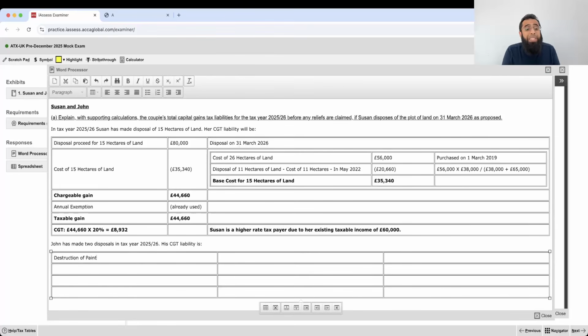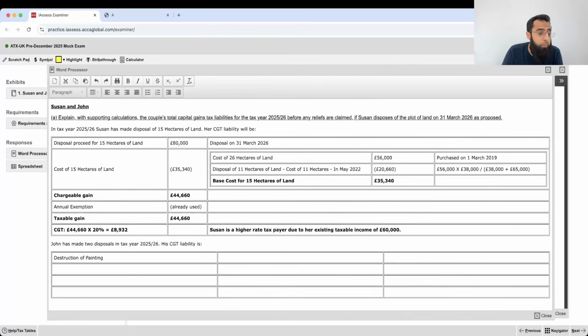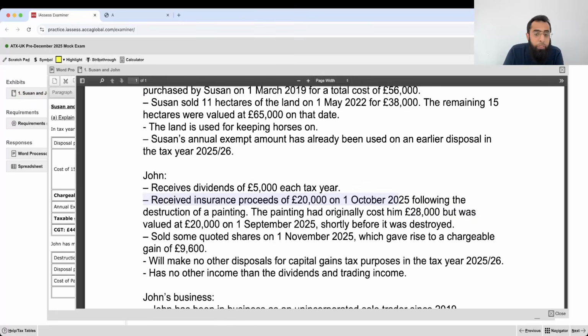Destruction of painting. Okay, so on destruction of painting, he got 20,000 pounds. Disposal proceed is equal to insurance proceed. He got 20,000 pounds. Cost of painting. What's the cost of painting? The cost of painting was 28,000.